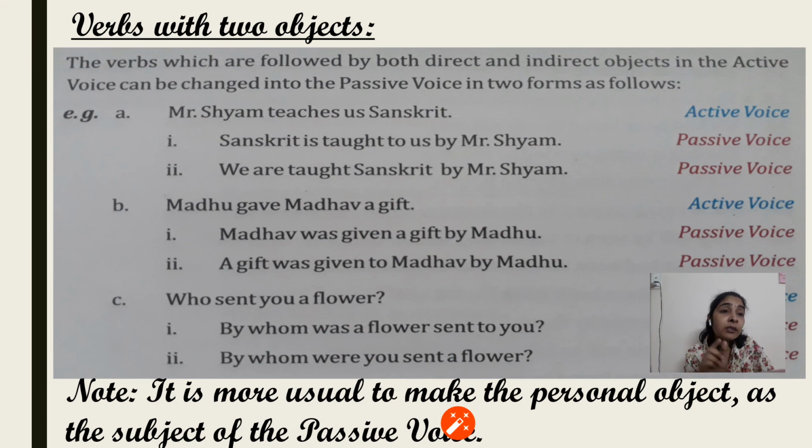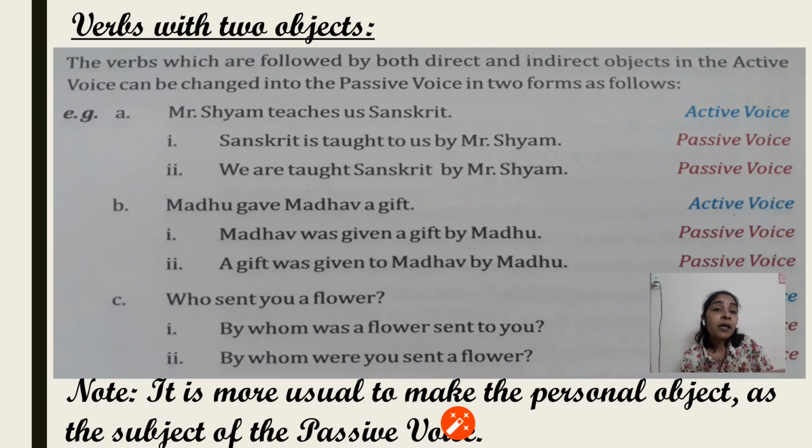It was already in simple past, so we have used was as the auxiliary verb, because Madhav is singular here. So Madhav was given a gift by Madhu. Gift is also singular, so we can again use was as the auxiliary verb here. A gift was given to Madhav by Madhu.